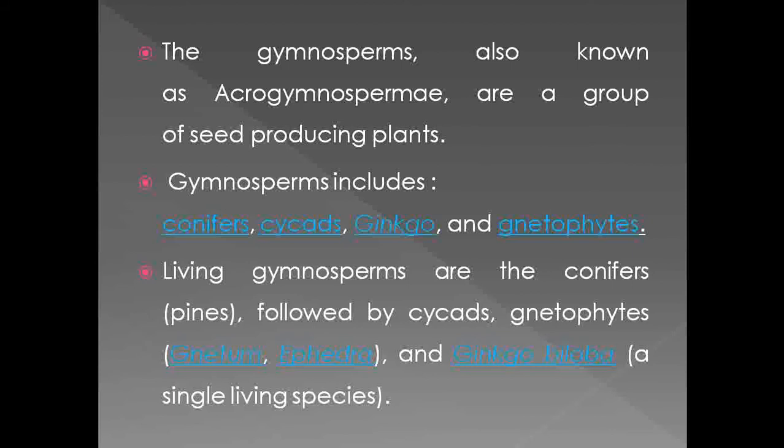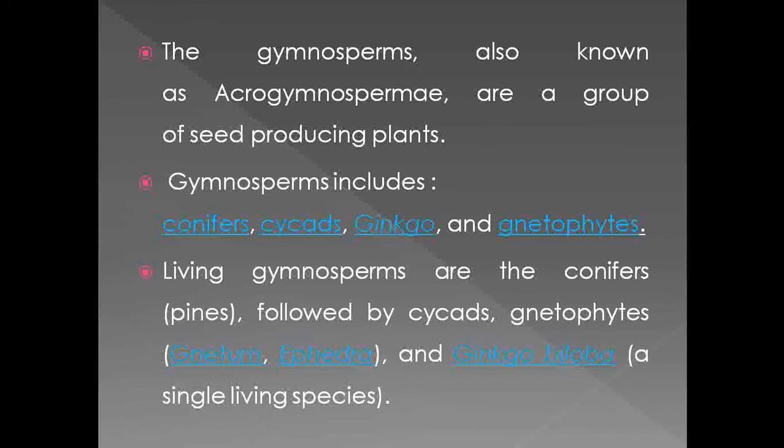But the gymnosperms evolved from the pteridophytic members. So the dominant character of the gymnosperms compared to the lower cryptogamic plants is that they are seed producing plants.